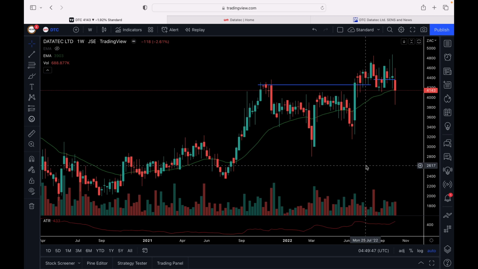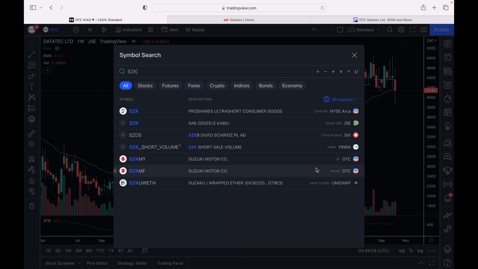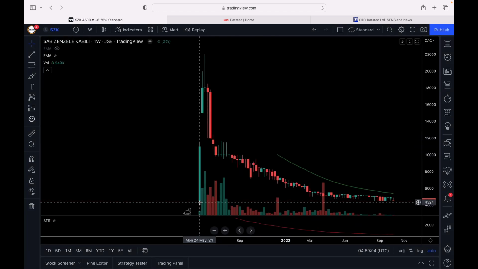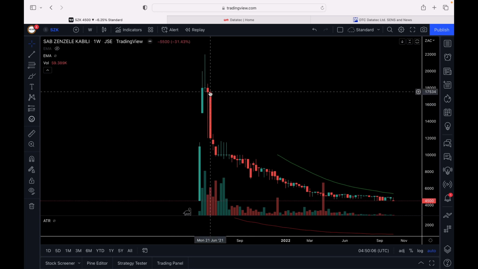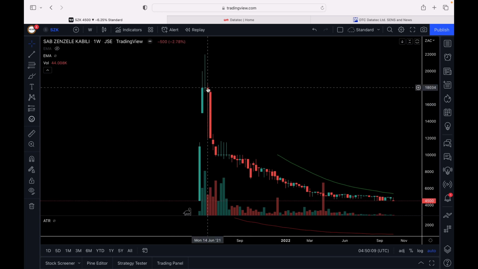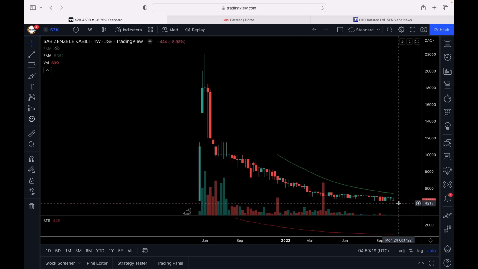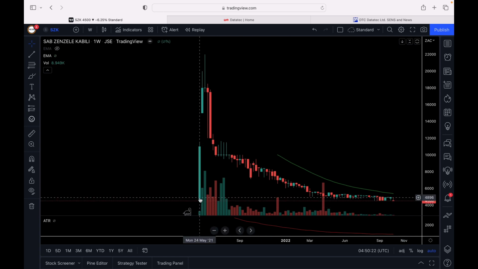Is the company has the potential to generate more money in future, so that when you pay 41 rand, you don't end up with regrets. We saw with SAP Zenzele Kabili, the share price was supposed to come at 40 rand per share, but we saw the share price going all the way to about 180 rand per share. There are people that bought SAP Zenzele Kabili at around 180 rand per share. Since then, the share price has been declining. Yesterday, the share price closed at 45 rand per share, which is closer to that 40 rand per share that the share was supposed to trade in.